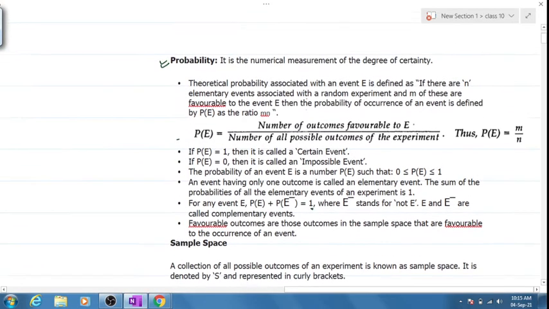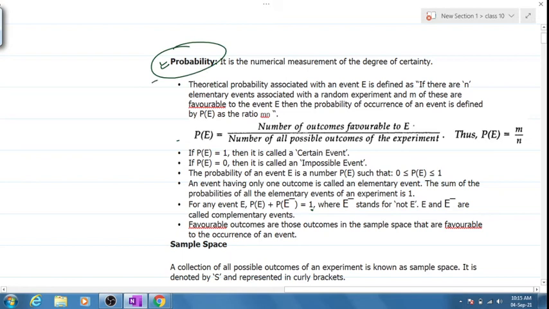So we're going to start off with a new chapter today, that is probability. I think basics of probability were already done in class 9th, so I'll just go through the basics a bit. Probability is basically a measurement of the degree of certainty, whether a thing is going to happen or not. Clear? It just measures that thing.